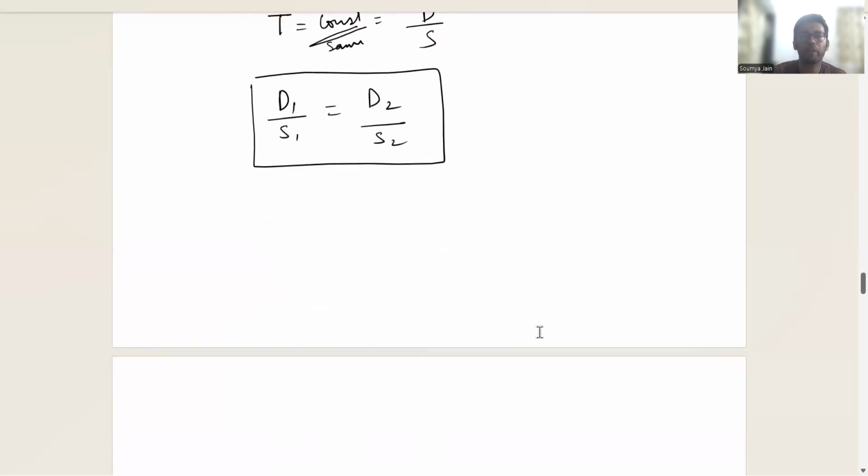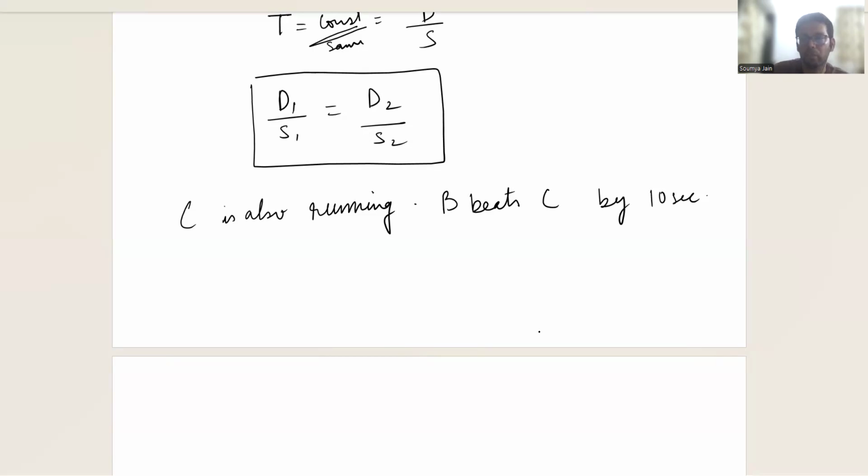Let's look at one more variant of this. Suppose in the above case, I also introduce another runner C, in continuation of the above example. Say C is also running, and B beats C by 10 seconds, for example.